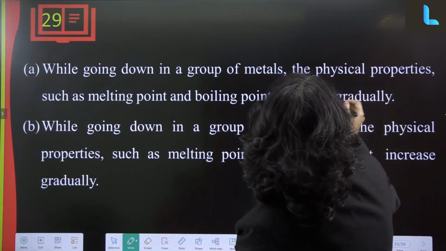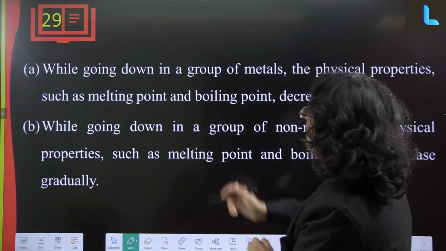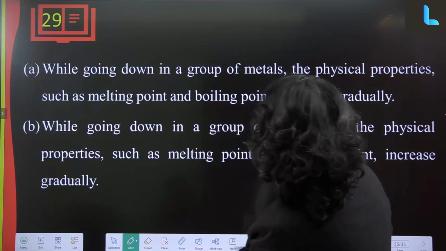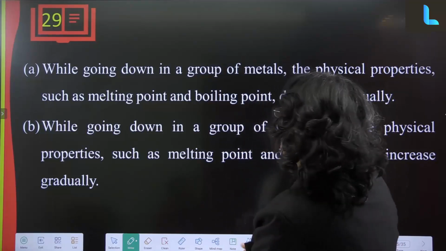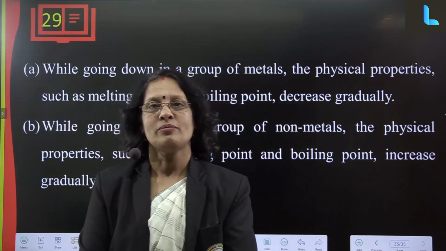While going down a group of metals, the physical properties such as melting point and boiling point decrease gradually. While going down a group of non-metals, the melting point and boiling point increase gradually. We should remember this. Okay, thank you.